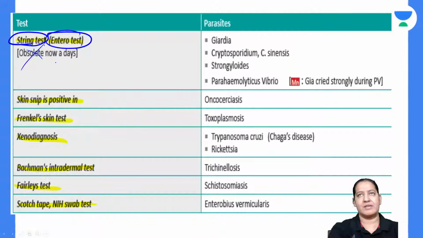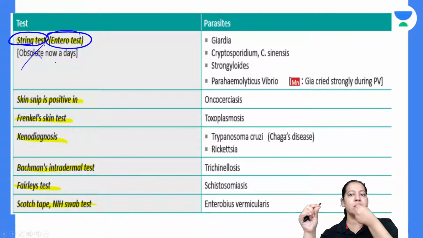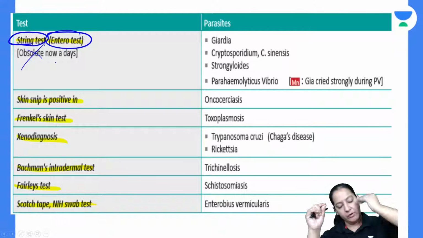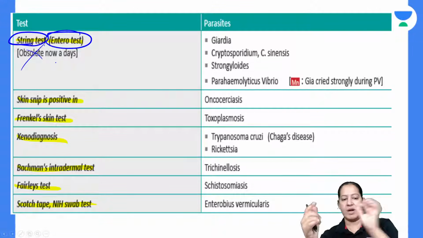You may be knowing what a string test is. We take an empty gelatin capsule and we tie the capsule with a thread, right? We ask the person to take the capsule with water. So the capsule will go inside the stomach and into the duodenum, and one end of the thread is in your hand. You're getting my point? I guess you may be knowing what a string test is.